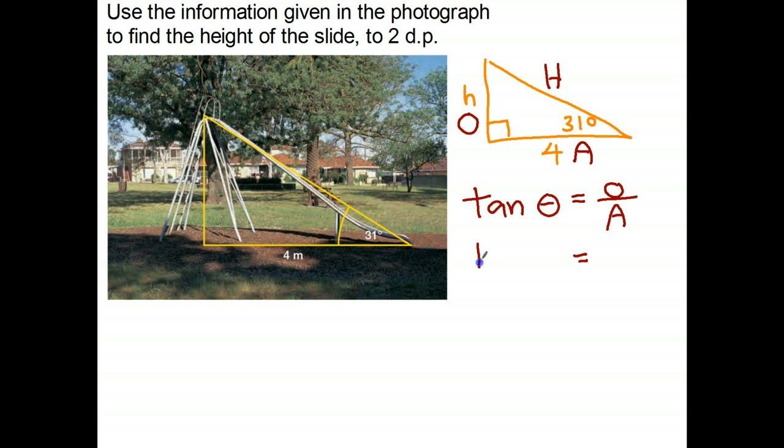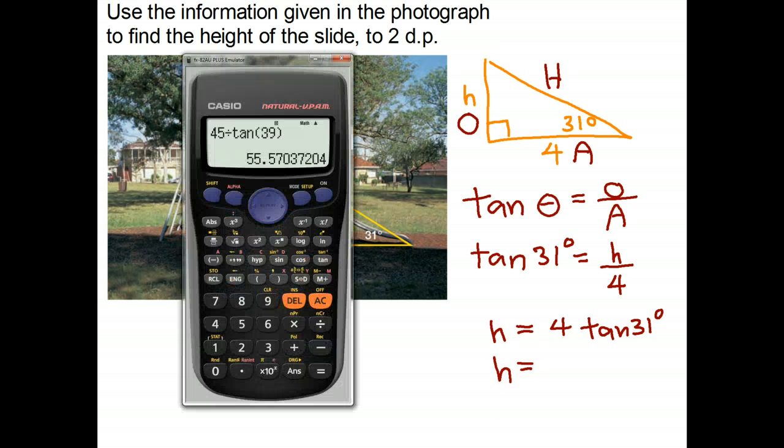Next step is to substitute. So the angle is 31 degrees. The opposite side is the unknown, h, and the adjacent side is 4. Okay, we're now going to multiply both sides by 4, giving us h equals 4 tan 31. And now we just have to finish it off by using our trusty calculator.